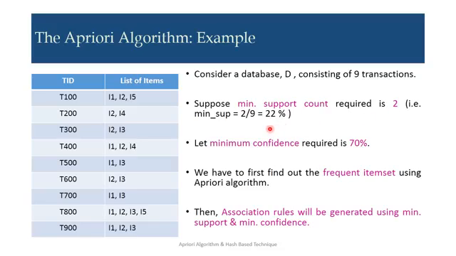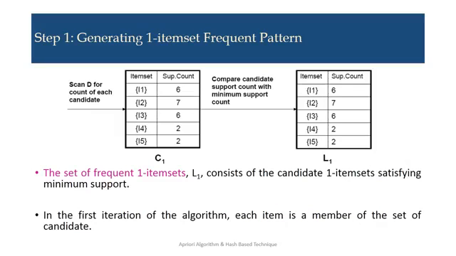If you convert it to a percentage, it is 2 by 9, which is 22%. And the minimum confidence required for a strong association rule is 70%. We first have to find the frequent item sets using the Apriori algorithm. Then association rules will be generated using the minimum support and minimum confidence values.